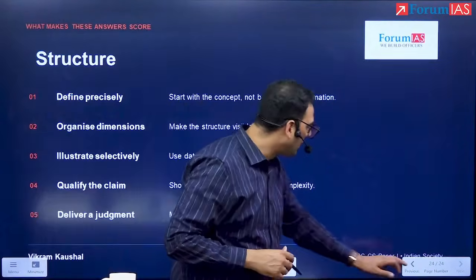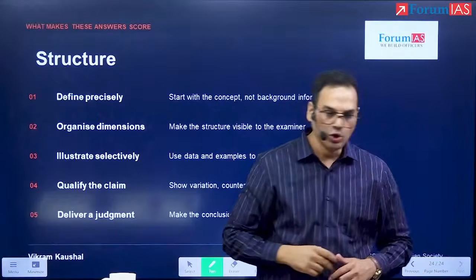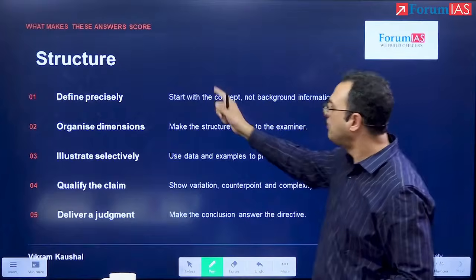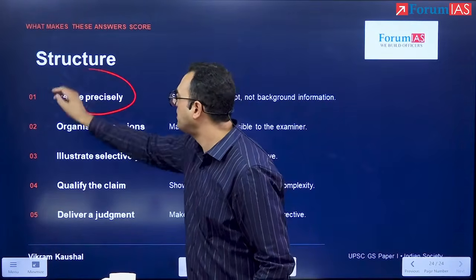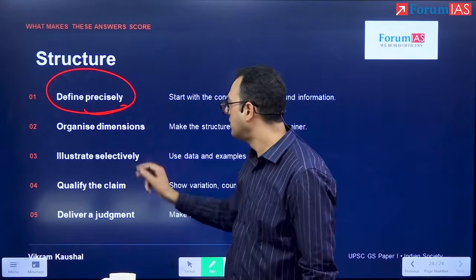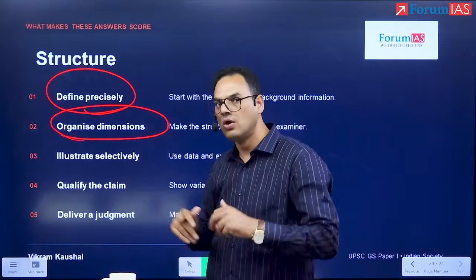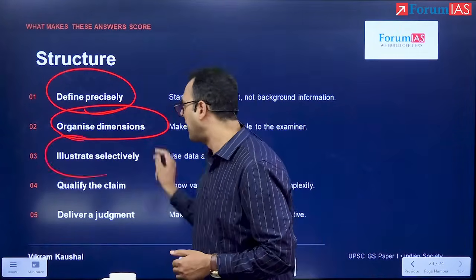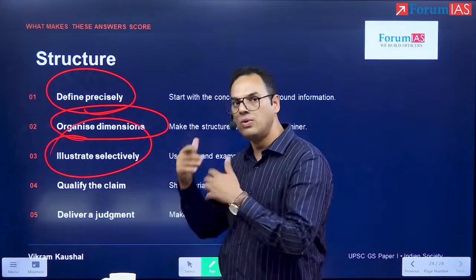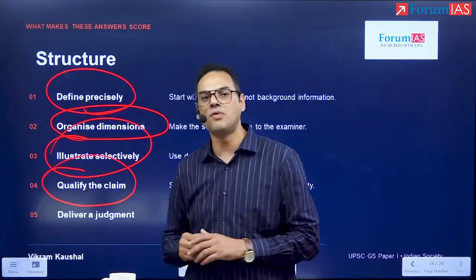And pretty much that brings to an end this answer for 150 words. To reiterate, finally, when we read a question, what we've got to do: first paragraph, we define very precisely what has been asked. Second paragraph, we organize the dimensions or different angles. Then in the third paragraph, we illustrate with examples or we substantiate. The fourth, we qualify the claim.